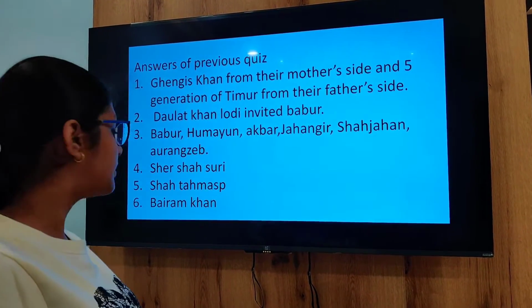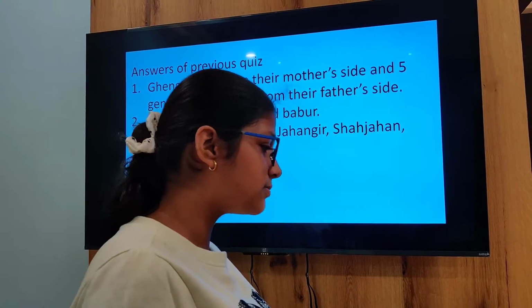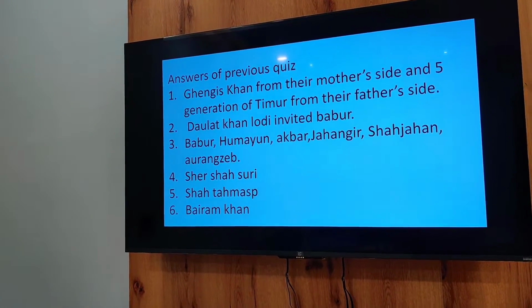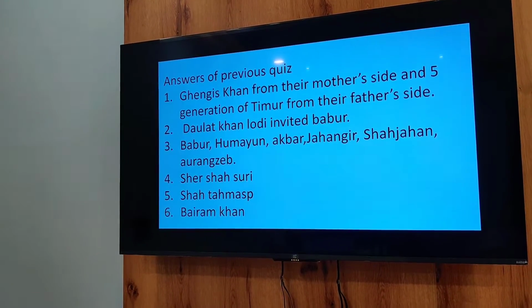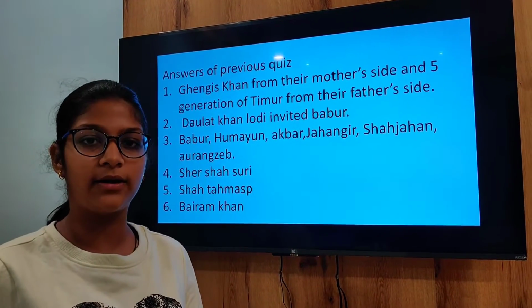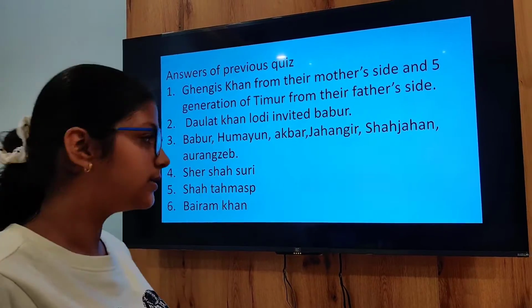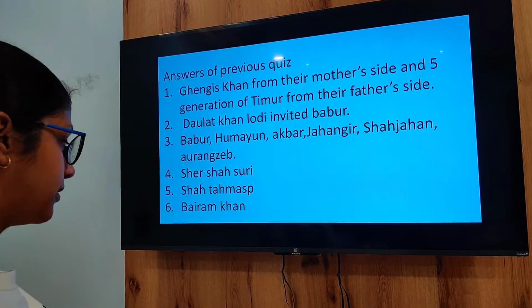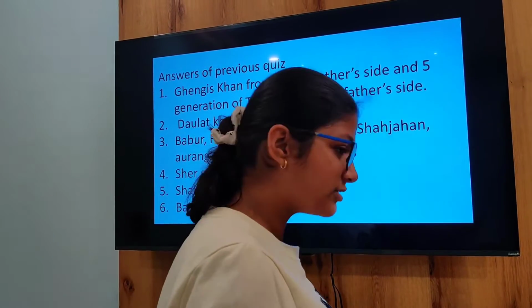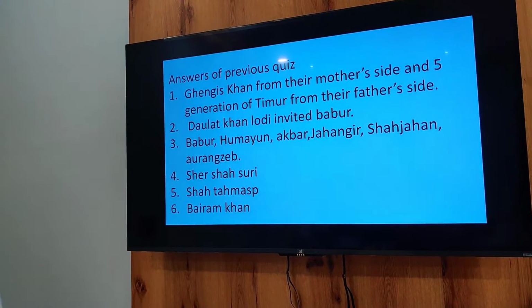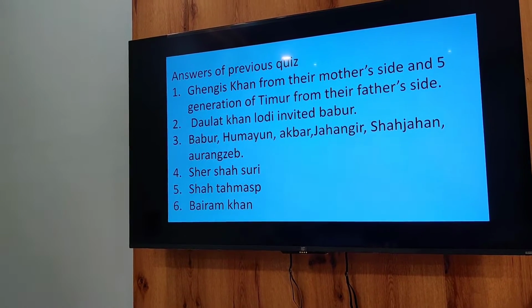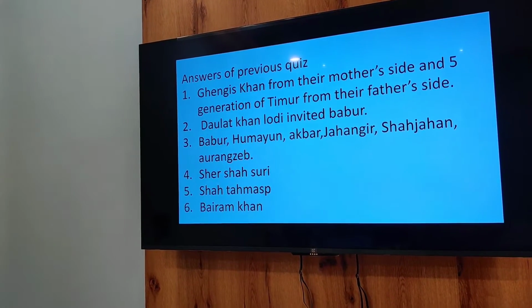father's side. Now the second question was, who encouraged Babur to attack India? So the answer is Daulat Khan Lodi. Now the third question was to arrange the Mughal rulers in sequence: Babur, Humayun, Akbar, Jahangir, Shah Jahan and Aurangzeb. Now the fourth question was, who introduced the Rupaya and organized the military and postal system? So Sher Shah Suri organized and introduced the Rupaya.